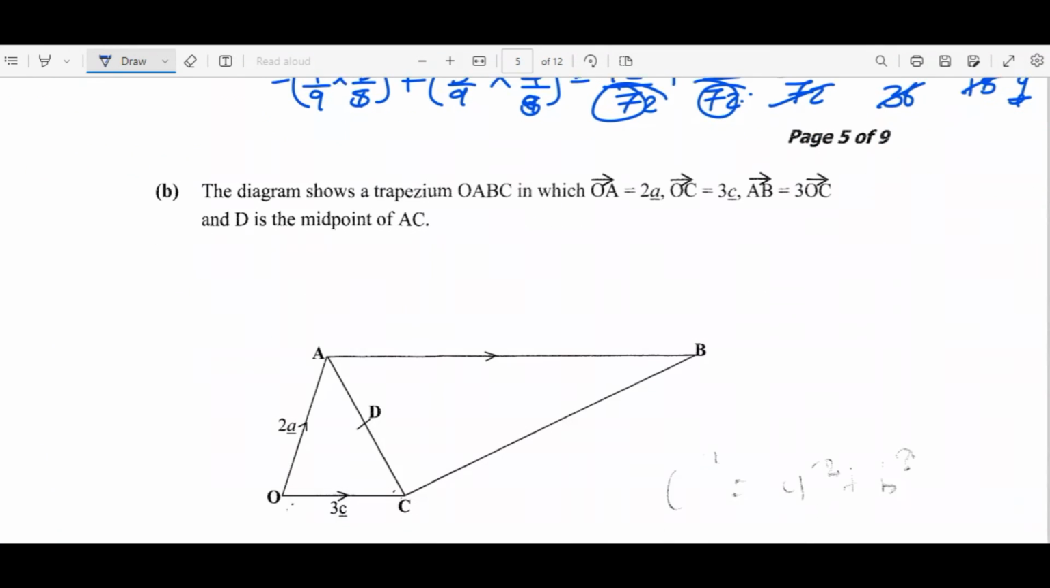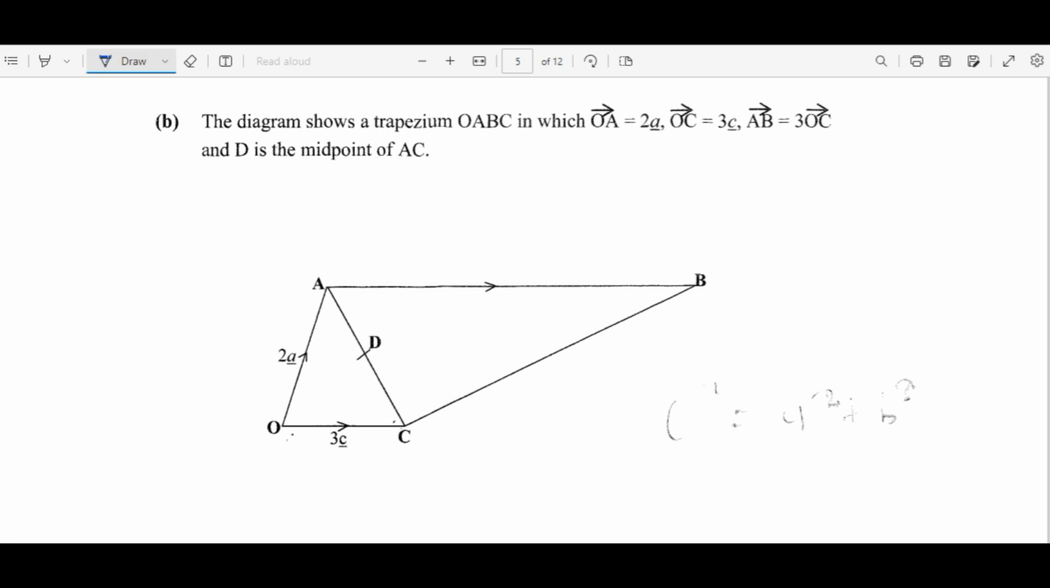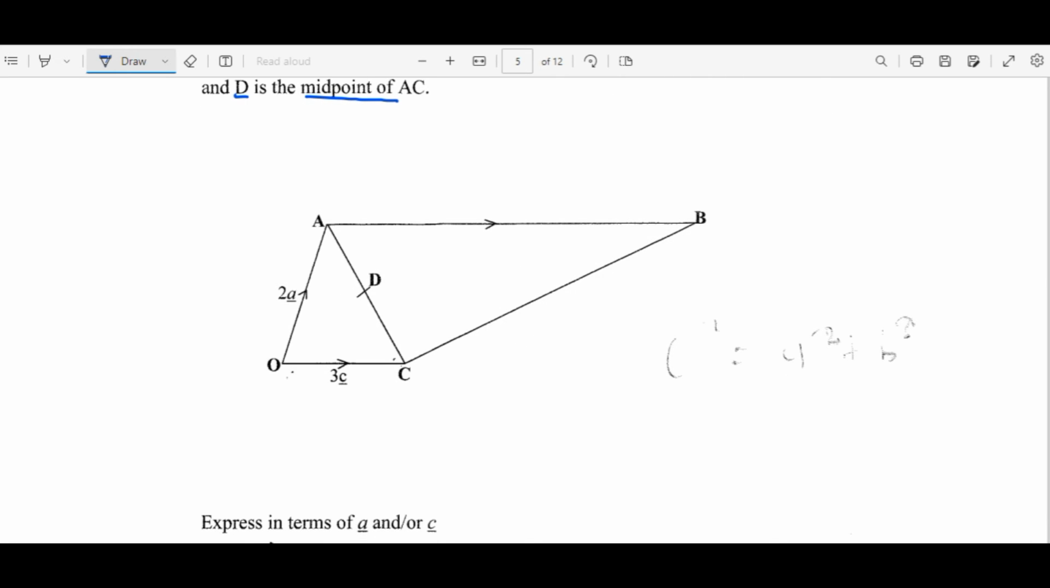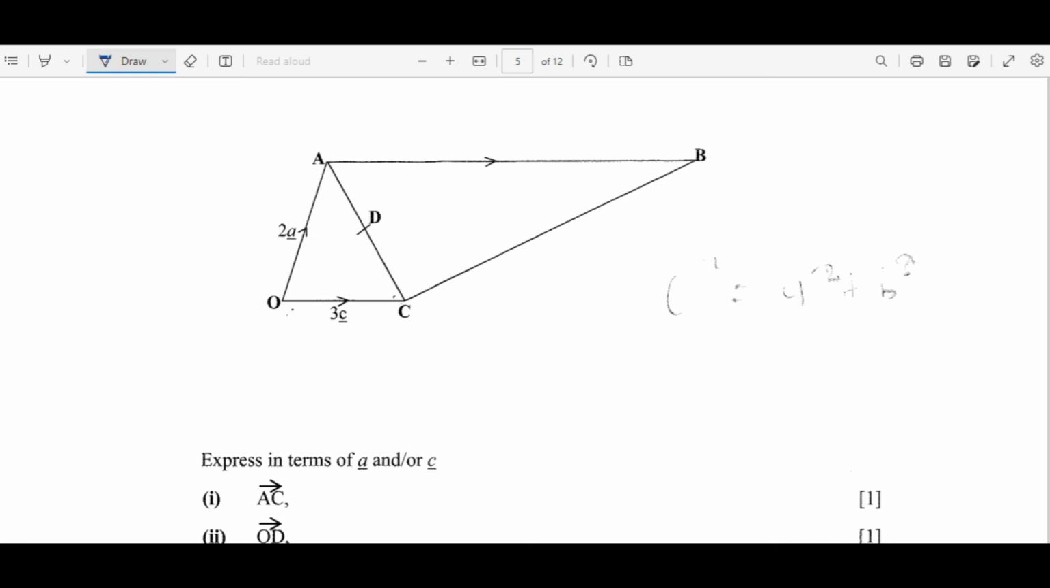Then we have question B, where we are given a vector. The diagram shows a trapezium OABC in which OA is equal to 2A, OC is equal to 3C, AB is equal to 3 times OC, and D is the midpoint of AC. So whenever you are given the midpoint, it means the point is dividing the line into 2 halves. Right, so now let's put this information into practice. So the first one, we want to express in terms of A and C the vector AC.